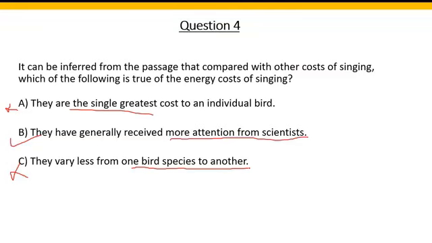This was a medium difficulty level passage, not very difficult. For starters, we wanted to take this passage up because it was requested by one of the students, and for starting it made a good passage to discuss. But as we move on with our Facebook Live classes, I would want to pick up more difficult questions in RC passages as well, plus other types of questions. So in case you have any requests in terms of the particular passage that you would want me to discuss, or maybe the different question types, just shoot the request out to me, and I'll take it up in the next Facebook Live class.